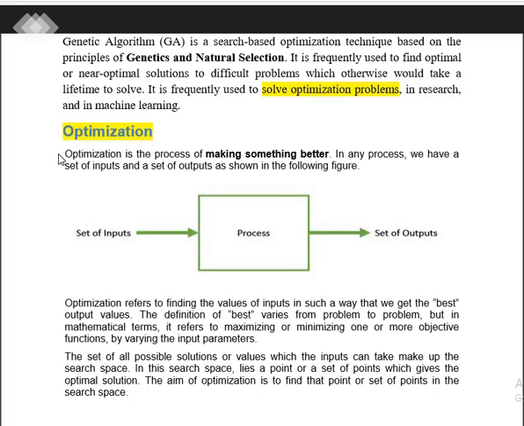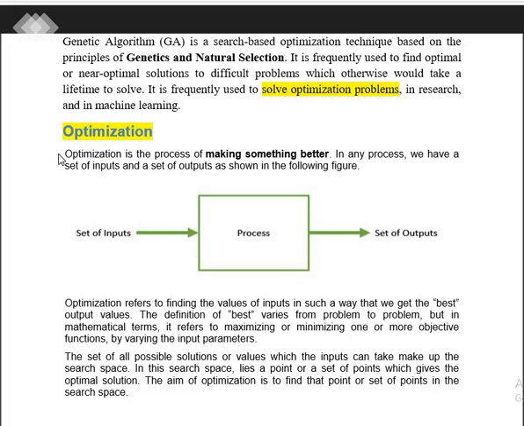That is the process where we put an input into a system, or an intelligent system, and we get the desirable output. But when we refer to optimization, which is providing something better than this, optimization is finding the value of input in such a way that we get the best output result, the best output values. The definition of best can vary from problem to problem, depending on how we provide the input to the system mathematically, and there are many parameters or function values that we will be using in the processing part.